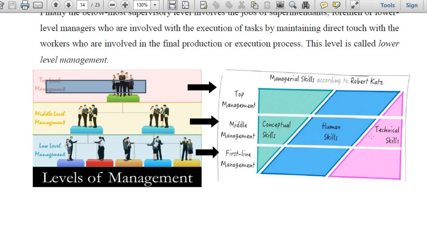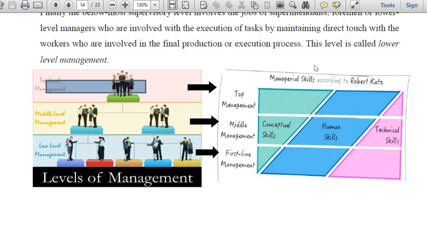Technically they have to be sound in their own respective functional areas, like departmental heads. If I am the head of the marketing department, I should have good conceptual and technical skill about the marketing area, because I have done my studies or acquired my expertise on that particular line of activity only.